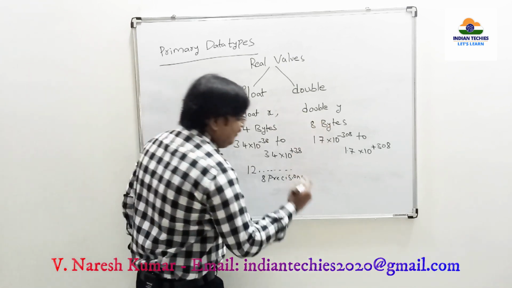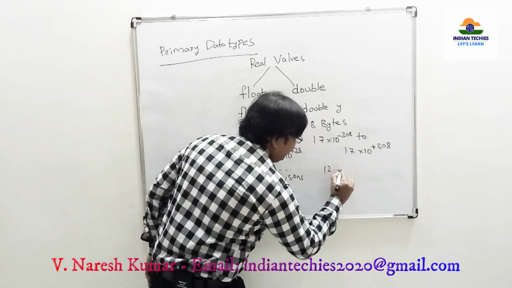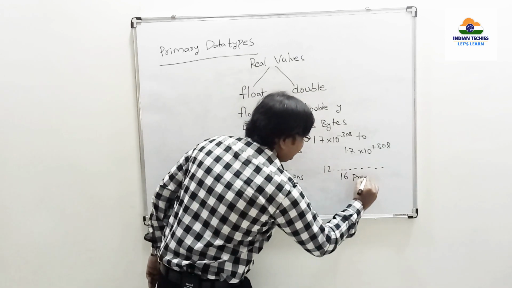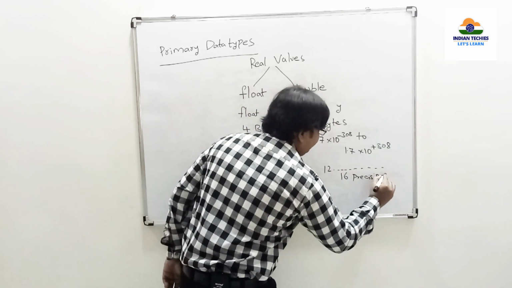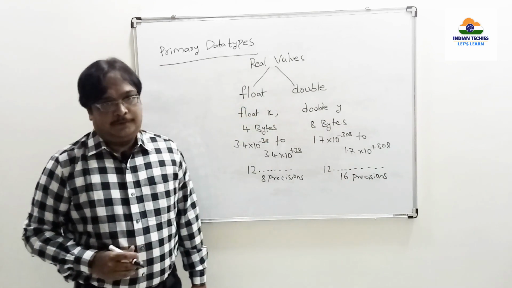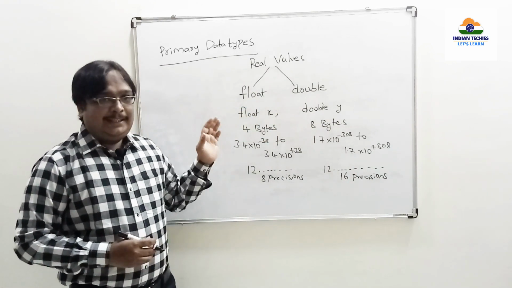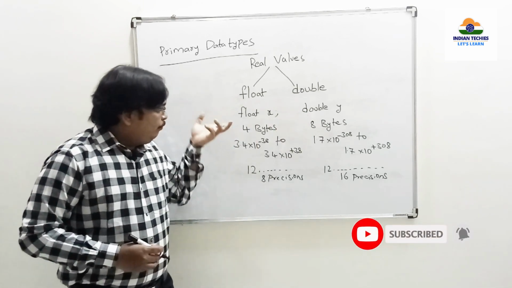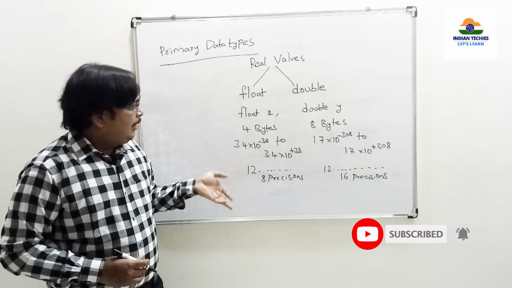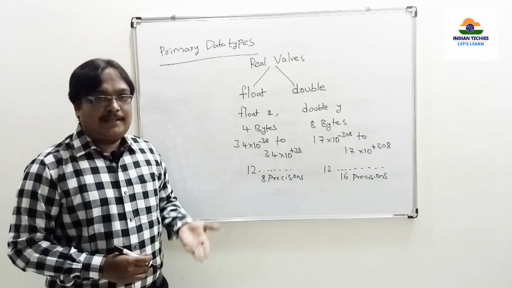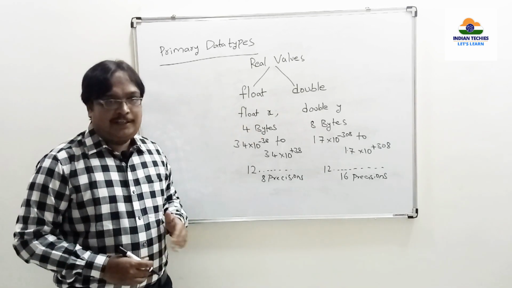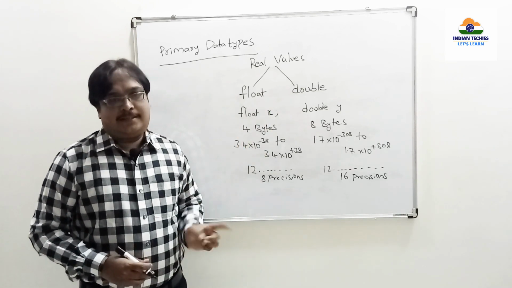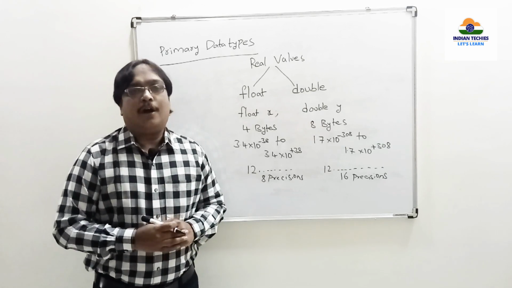In the same way, double has double of this, that is 16 precisions stored. So these are the differences between float and double. The major difference is the range, the capacity, the storage requirements. Both are used for accessing fraction values and performing operations on them.